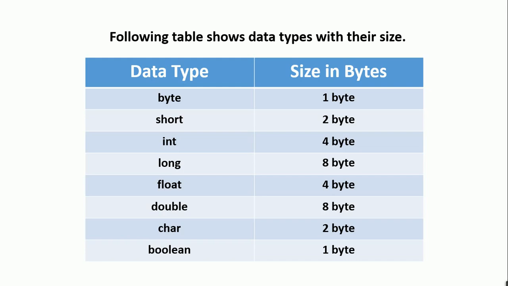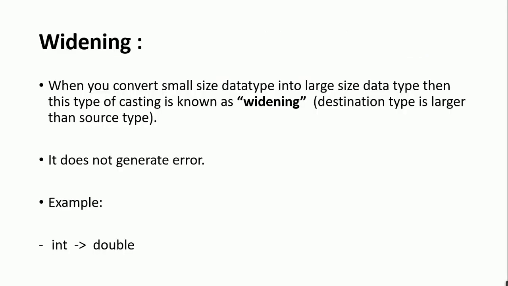Now let's have a look at widening conversion, which is the first type of type conversion. So what is widening? When you convert a small size data type into a large size data type, this type of casting is known as widening. Or you can say when your destination type is larger than your source type, this casting is known as widening. It does not generate any error.